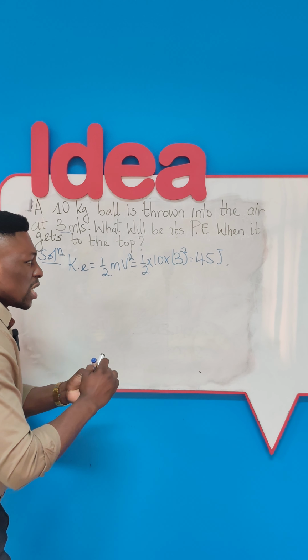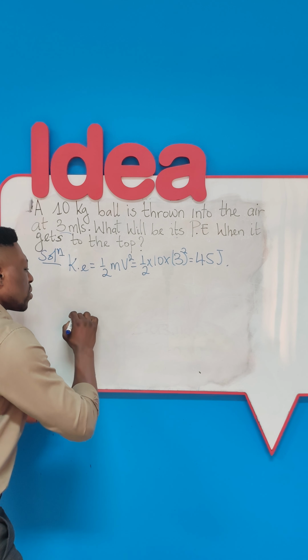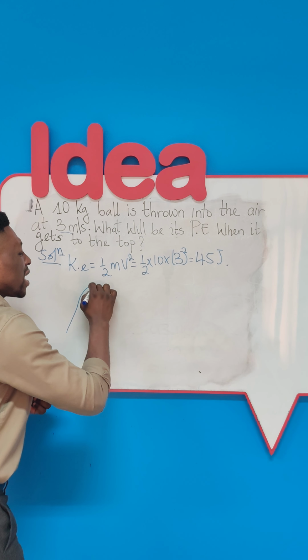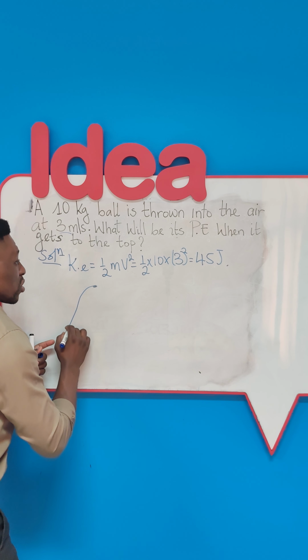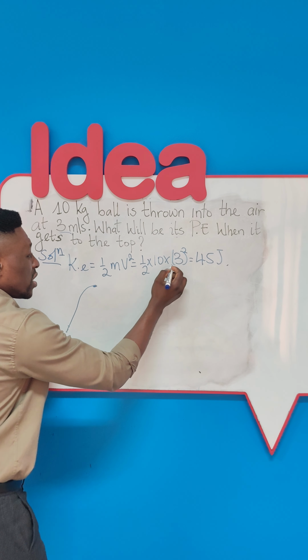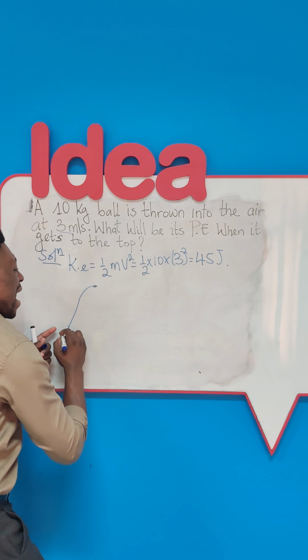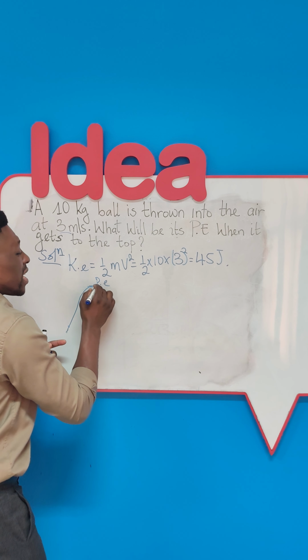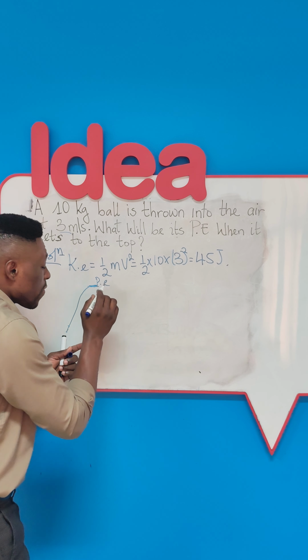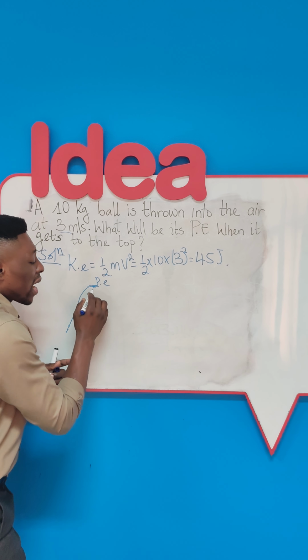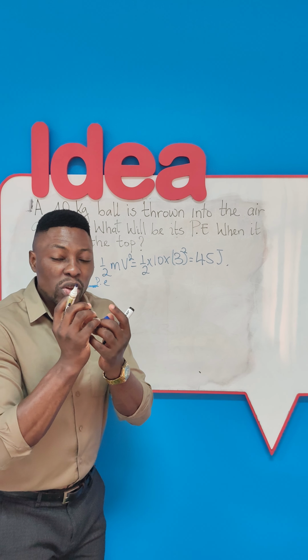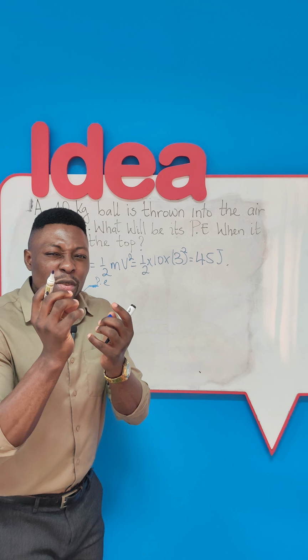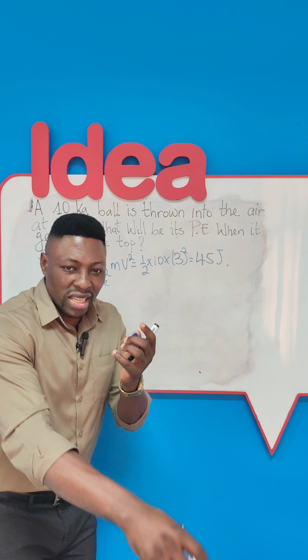What happens is this. As this object keeps rising up to its maximum height, this kinetic energy is gradually reducing and being converted to potential energy. And when it reaches here, there is no more kinetic energy because, dear friends, when it reaches its maximum height, it gets to an instantaneous stop. It stops for a fraction of a second before it starts falling.